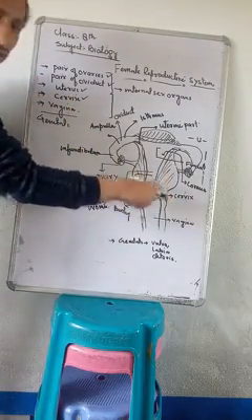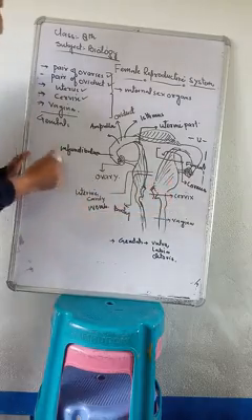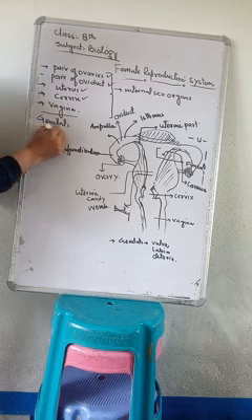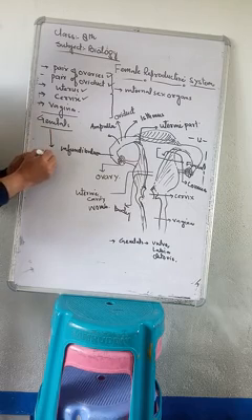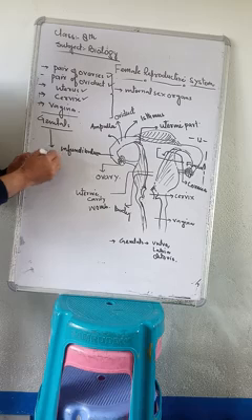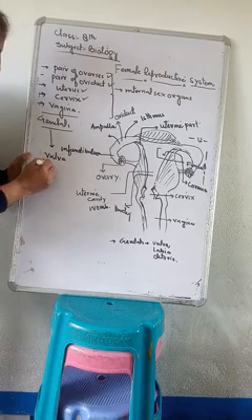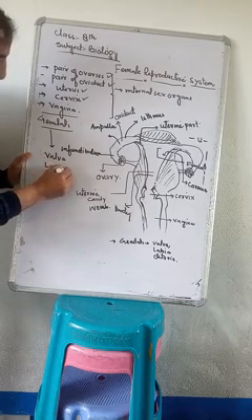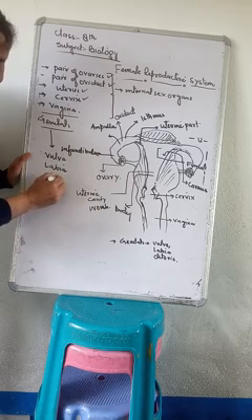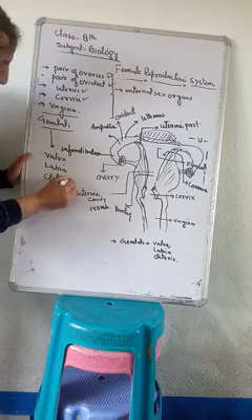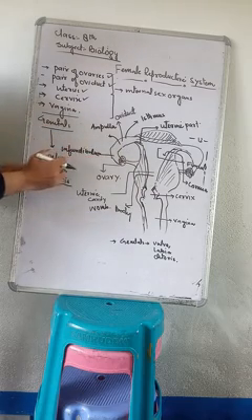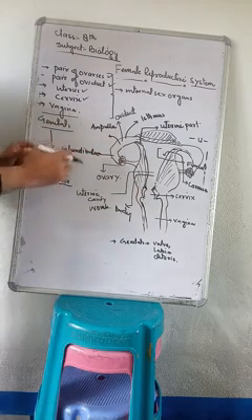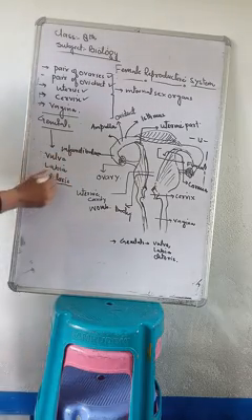Whereas the external parts of this female reproductive system are also called genitals, and they include the vulva, the labia, and the clitoris. So they are called genitals. One vulva, second labia, and third one is clitoris.